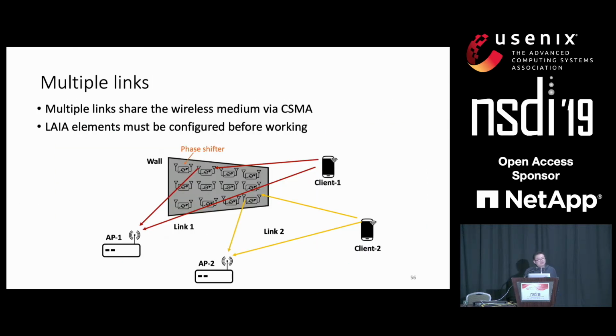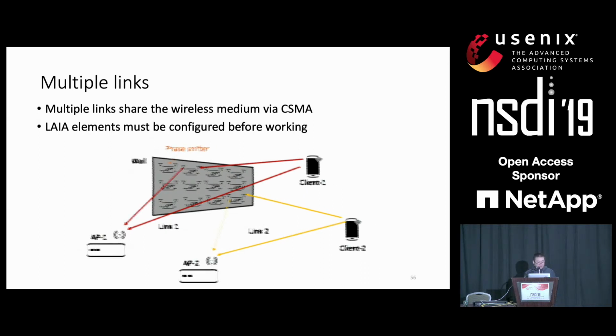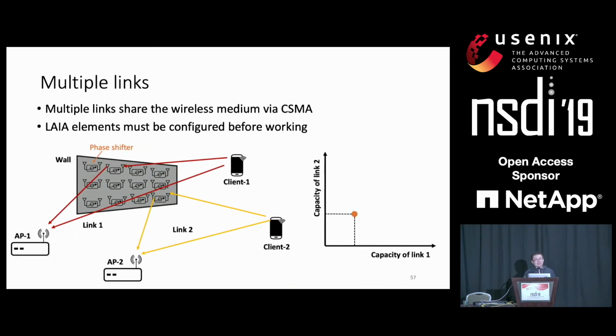So till now, we have introduced our design for actually only one link. Next, we will talk about the multiple link scenarios, because in a real deployment, we can always see multiple links sharing the wireless medium with wireless SMA. So what happens if our system only focuses on one link but doesn't care about another link?